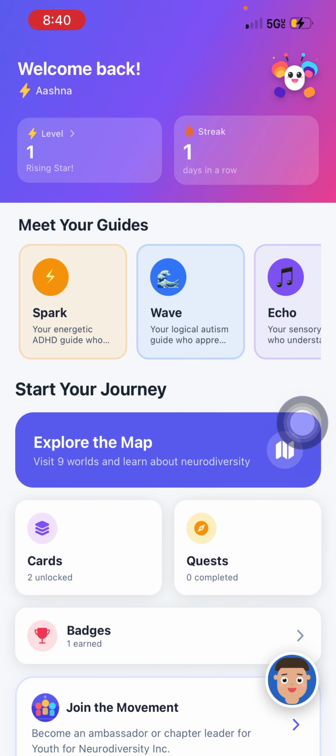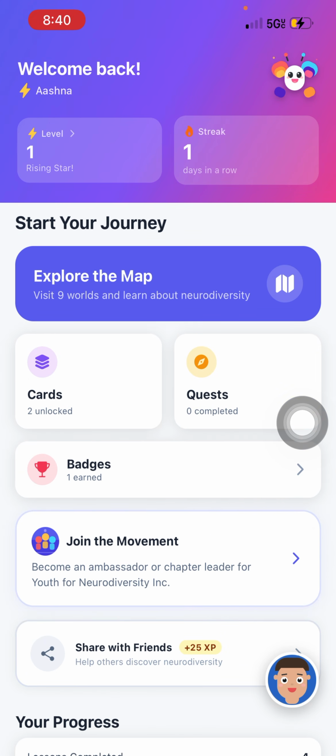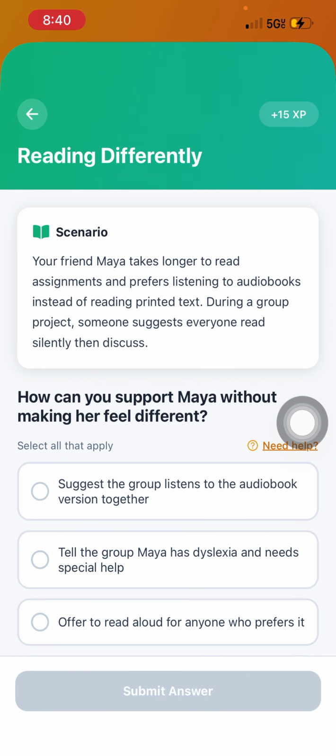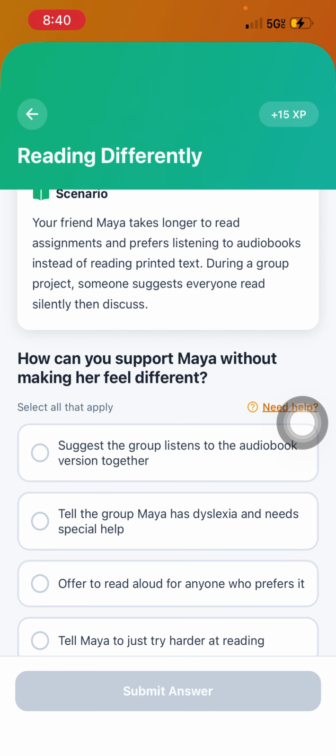And because this is an app for youth, we also have quests to apply your learning to real-life situations that most youth would likely face in their time. So, for example, for reading differently, we can see a scenario about a friend named Maya who is having trouble reading longer assignments and prefers listening to audiobooks.